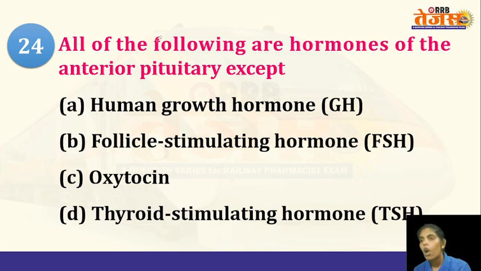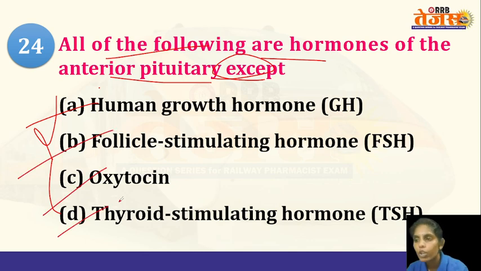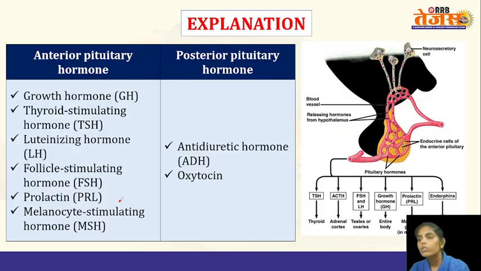And next question, all of the following are hormones of the anterior pituitary, except. So among these options, which hormone is not the one released by the anterior pituitary? Human growth hormone, follicle hormone, oxytocin, and thyroid stimulating hormone. So the answer is oxytocin.